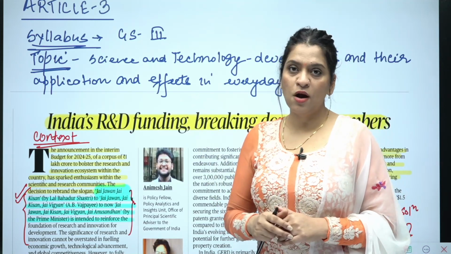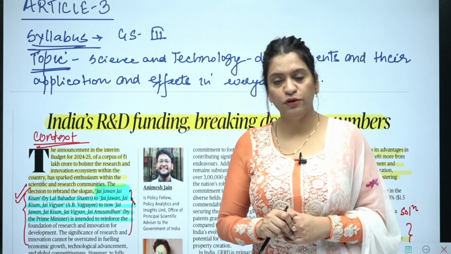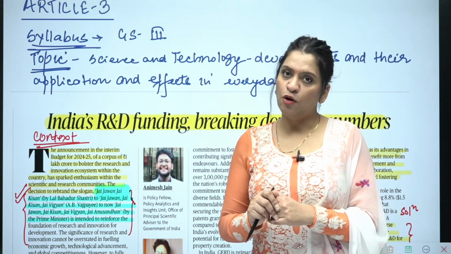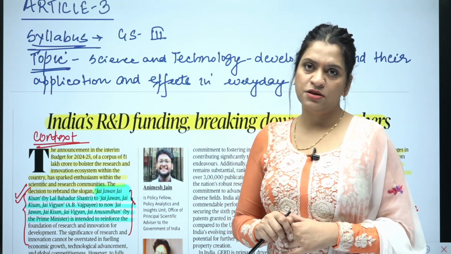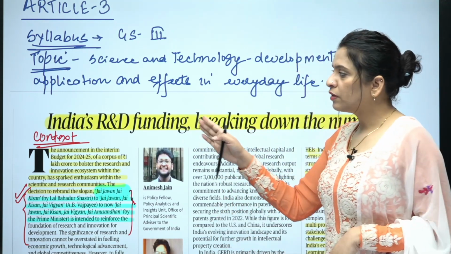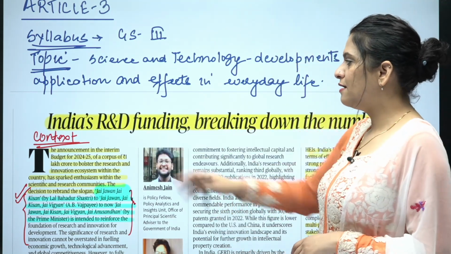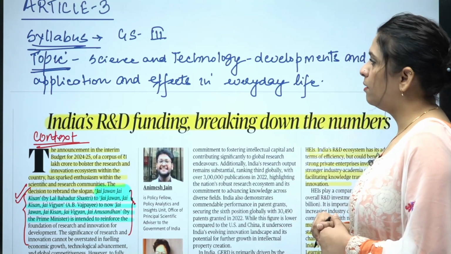Today I have taken 2 articles from the editorial page because they are important to be read and they are very much probable to appear in the examination. Okay? So read this article now. India's R&D funding, breaking down the numbers.